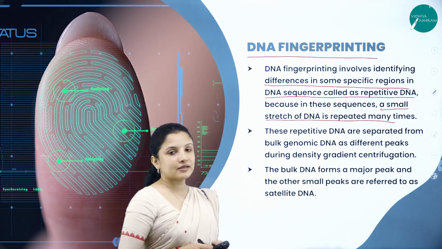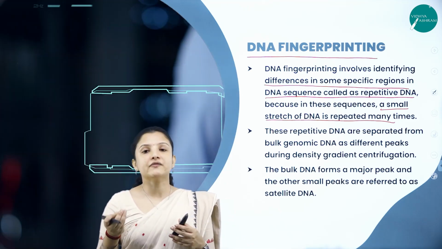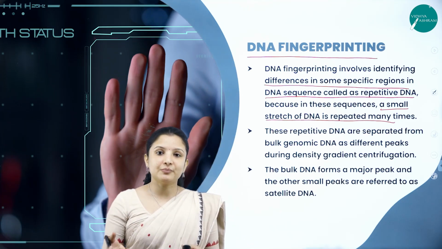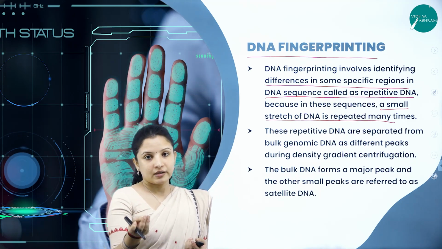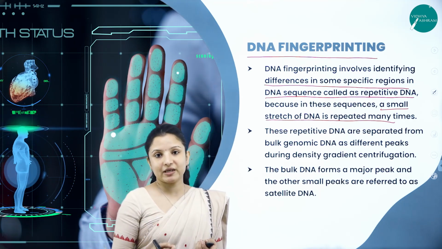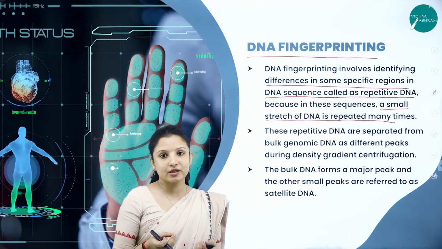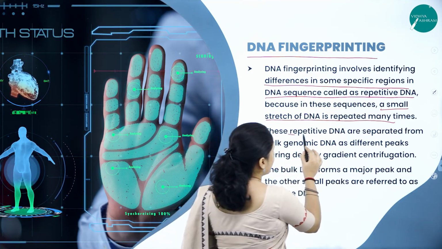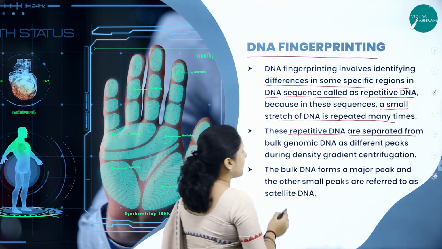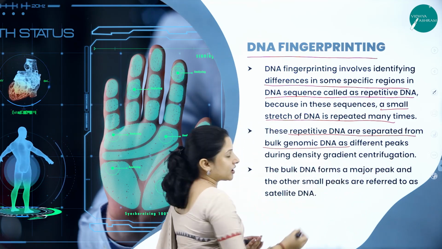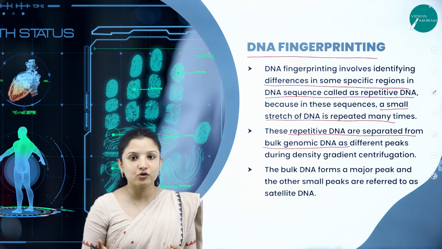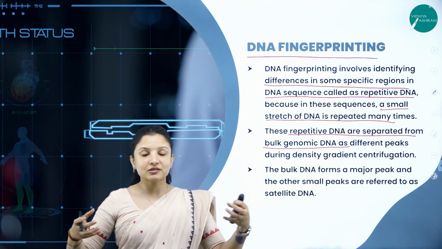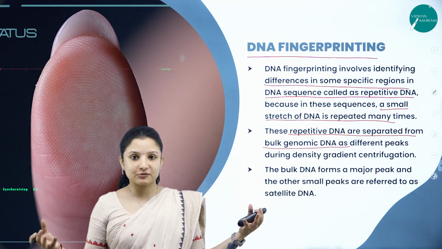So say for example, they have got a material, a nail. That small nail material, they will bring it to the laboratory. They'll separate the DNA out of it. So they'll separate the repetitive DNA from the bulk genomic DNA. We all know that the human genome is a stretch of DNA of several base pairs, right?